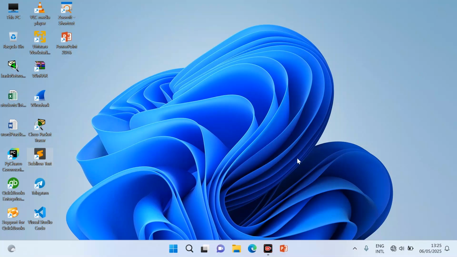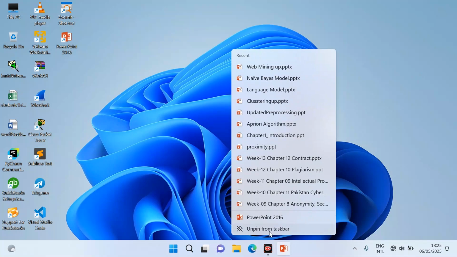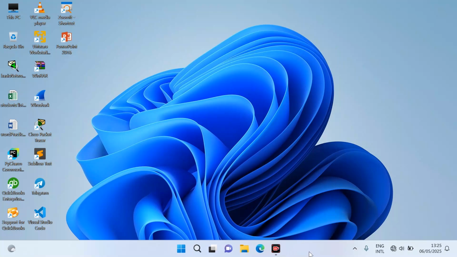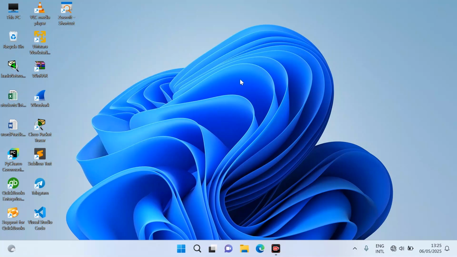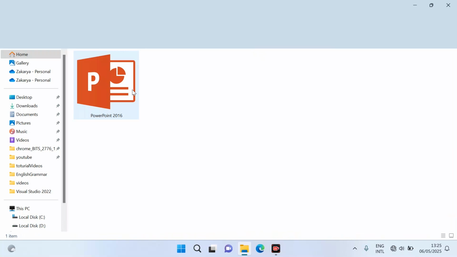So this is okay. If you want to unpin from the taskbar, just right click on it and select unpin from taskbar. Now you can see that it has disappeared from the taskbar. And also you can remove it from the desktop, just click on it and press delete, and it has been removed from the desktop. If you want to access it back, you can see here it is still in the recycle bin. Just double click on it, you can see it is here.